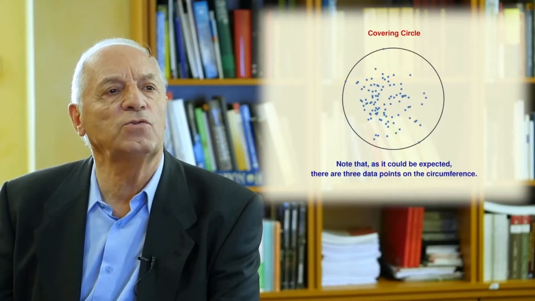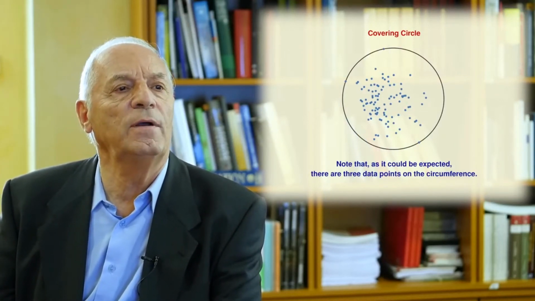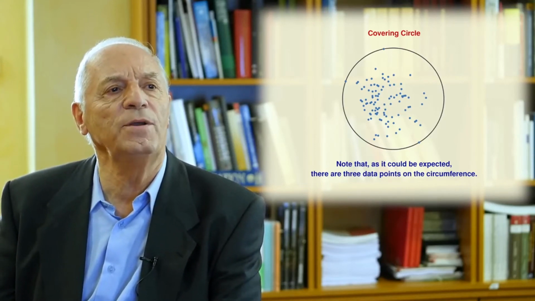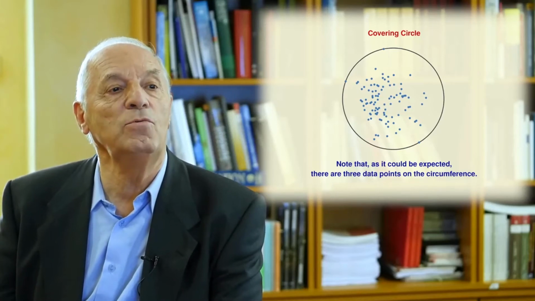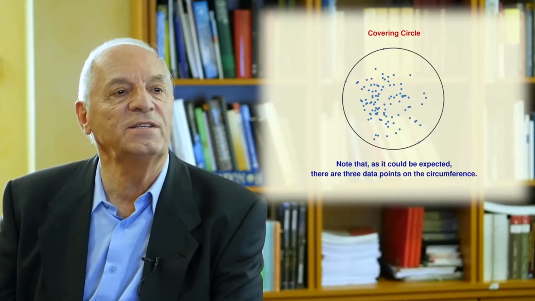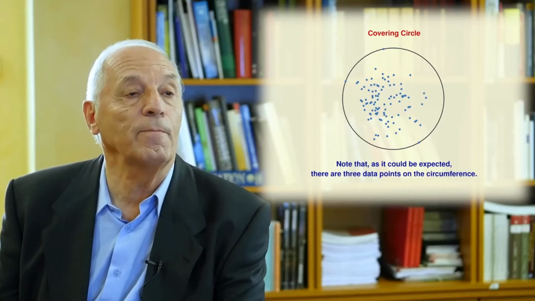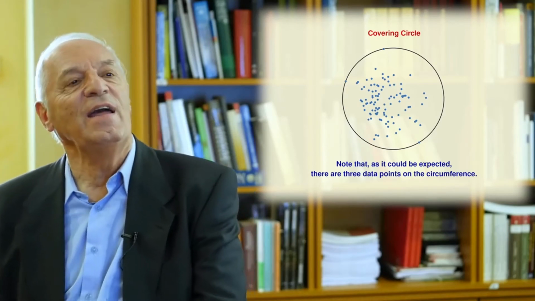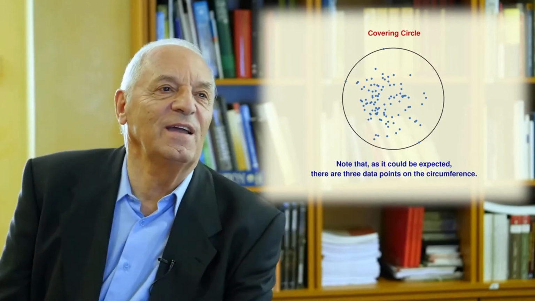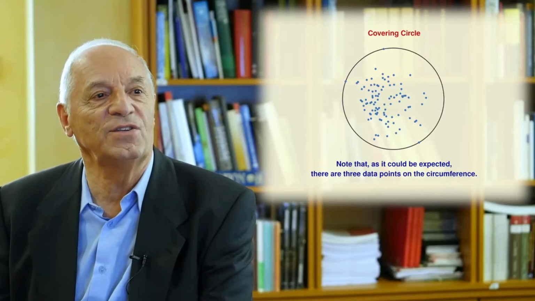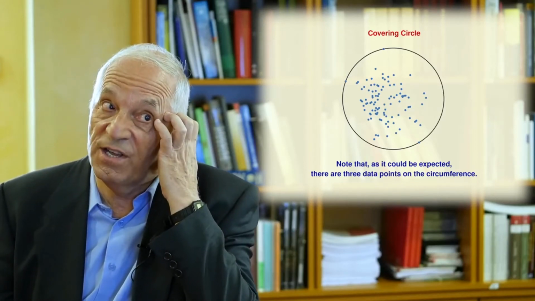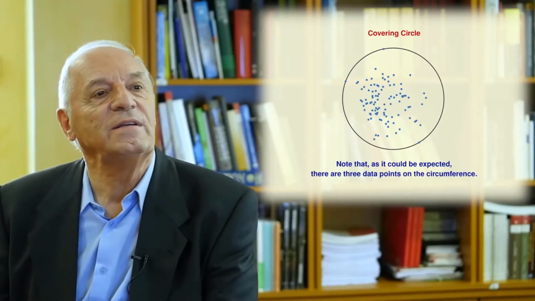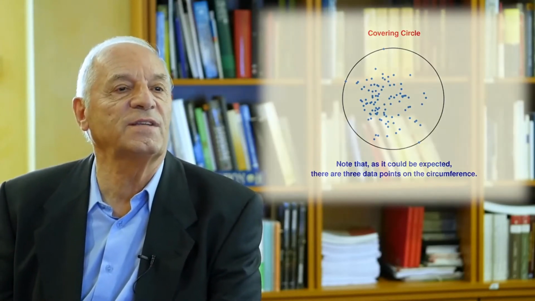The next example is the following. You are supposed to simulate random points, and then once you have simulated these random points, you need to find the minimum size circle that contains all the points inside or at the boundary. It is interesting to see that the solution will contain 3 points at the circumference and the rest inside, unless there is a degeneration. And it is important because 3 points define a circle. So this is an interesting example.